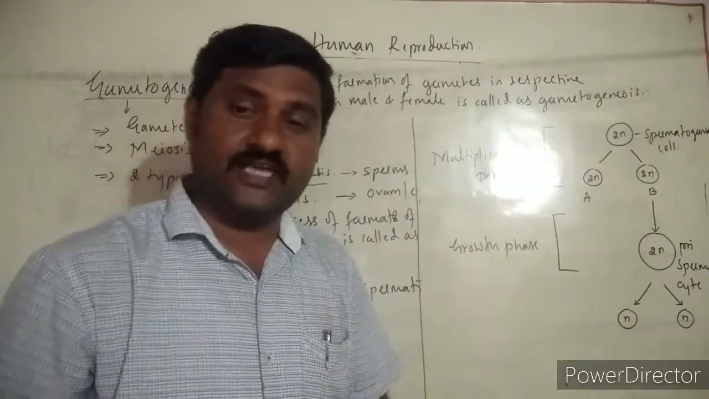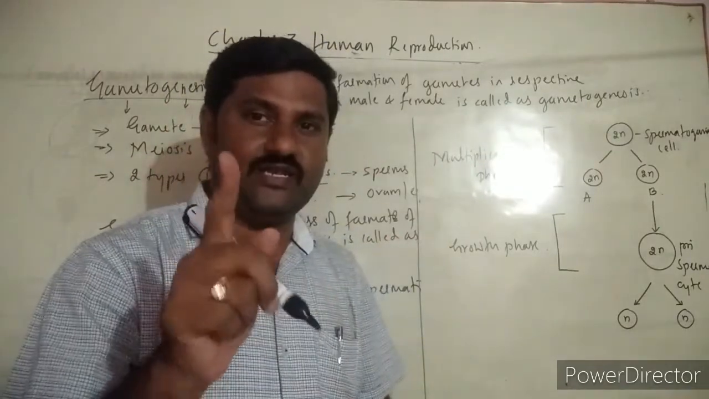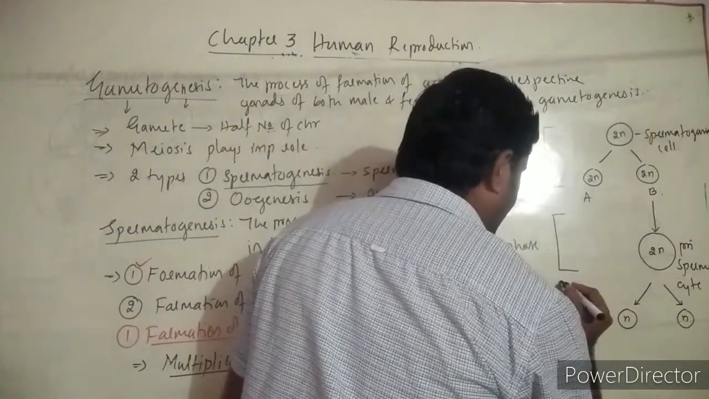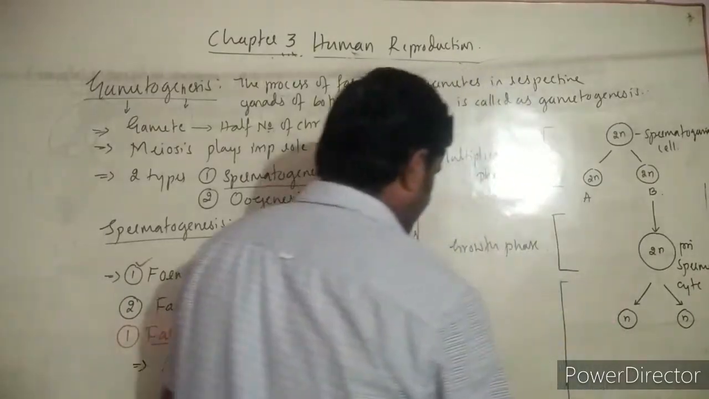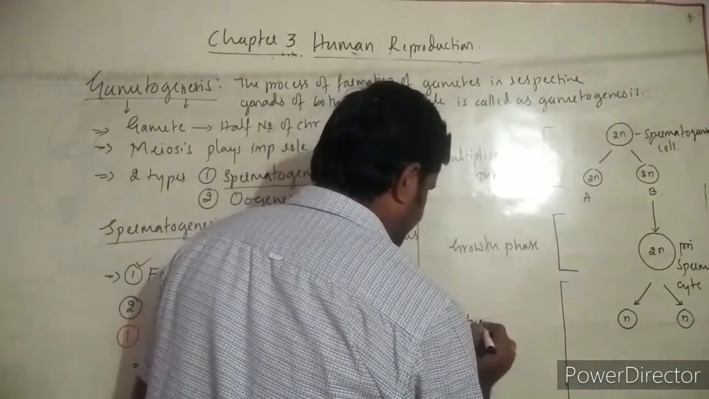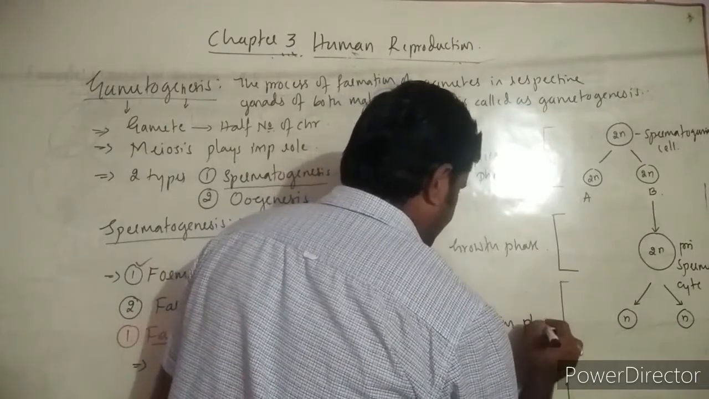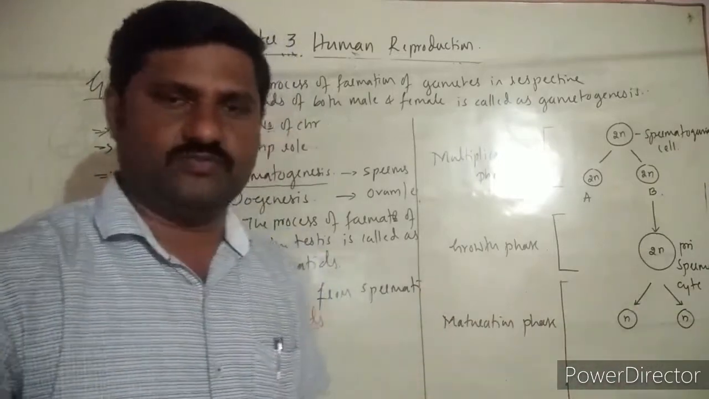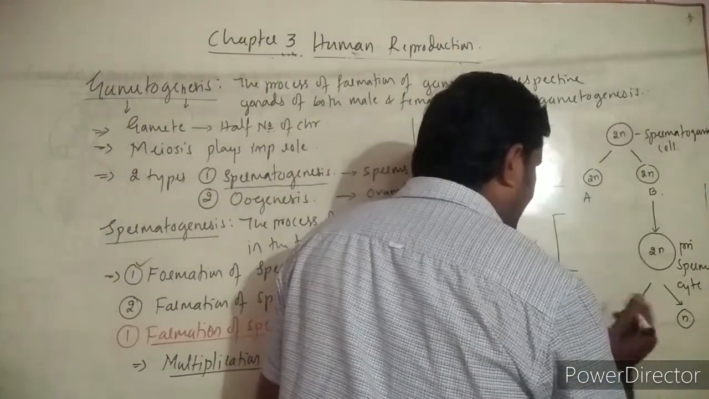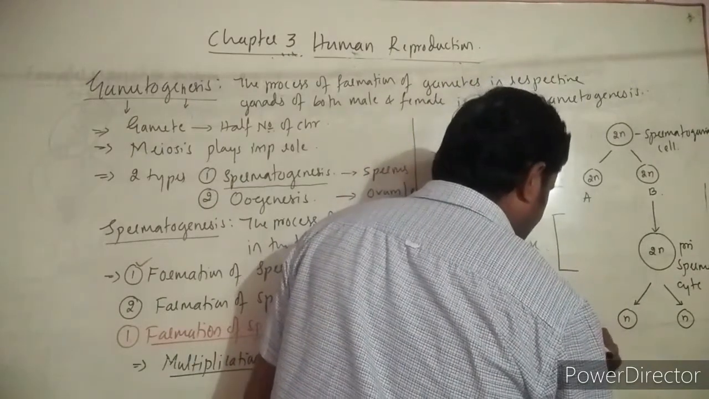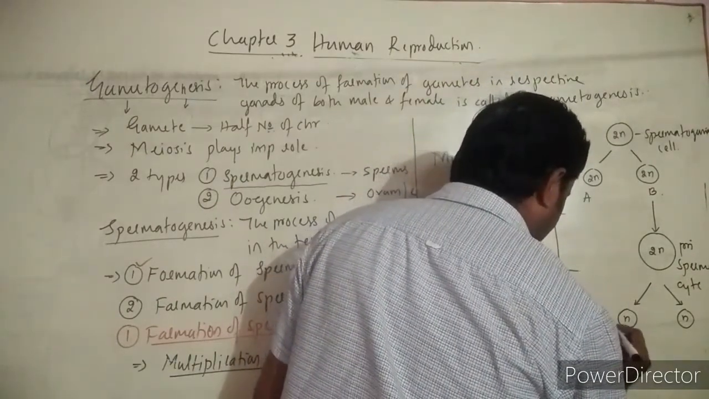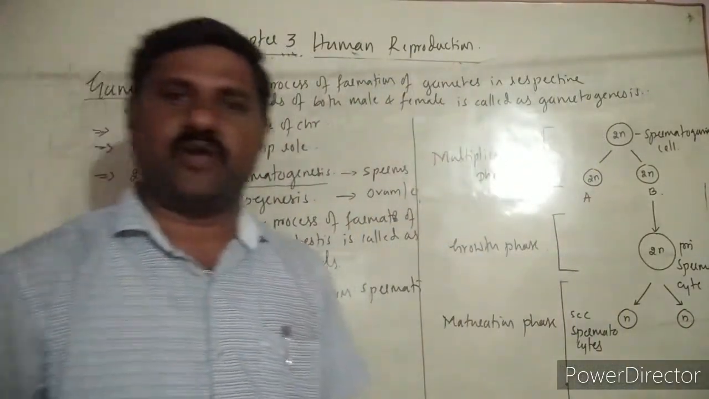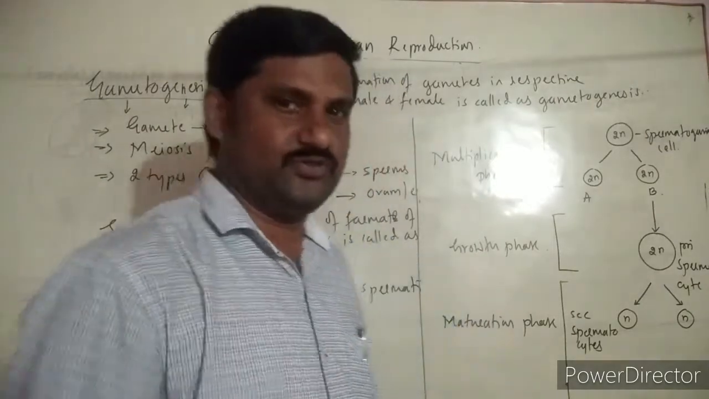During the first maturation phase, reductional division takes place. In the NEET examination, concentrate on this point. So what is this phase called? The next phase is called the maturation phase. In the first maturation phase, two cells are formed. And these two cells are called secondary spermatocytes, which have half the number of chromosomes.